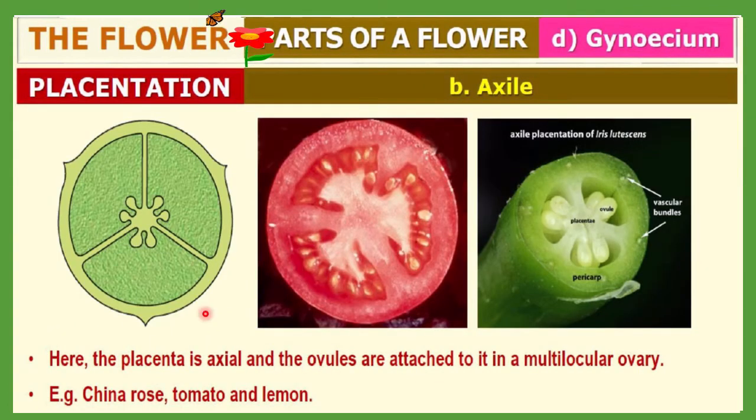The next type of placentation is the axile type. Here the placenta is axial and the ovules are attached to it in a multilocular ovary. The ovary becomes multilocular, or multi-chambered, and the placenta is observed on the axial side. Examples are China rose, tomato and lemon. In this diagram you can see a photograph of a tomato section, in which you can observe axile placentation.